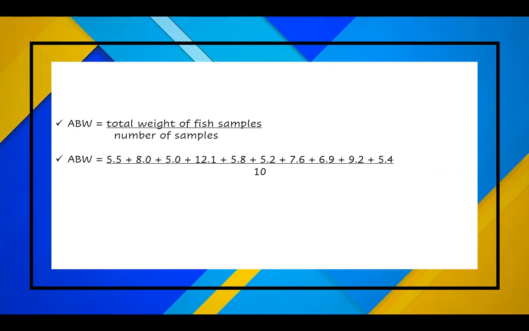All we have to do is add the different weights of the samples and then divide by the number of samples that we have. So our answer now is 7.07 grams.